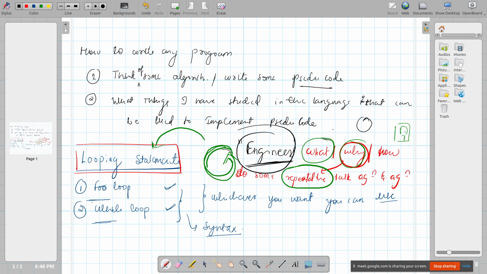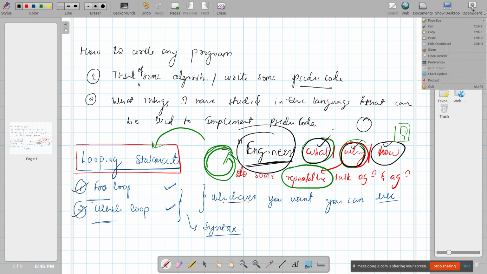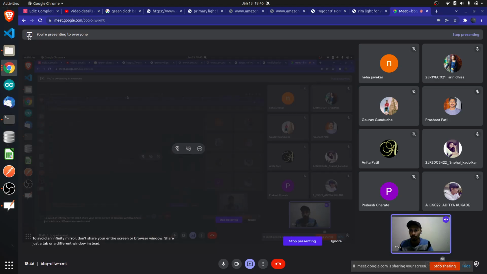So what is looping? We saw why to use looping. Now let's see how to use looping. Okay, what is the syntax for that? I've already told you that you have two types of loops: for loop and while loop. You can use either of these, whichever syntax feels easy for you. Okay, so let's go.